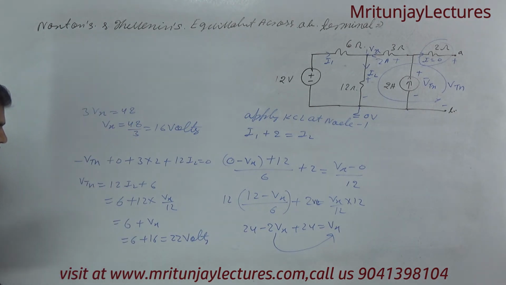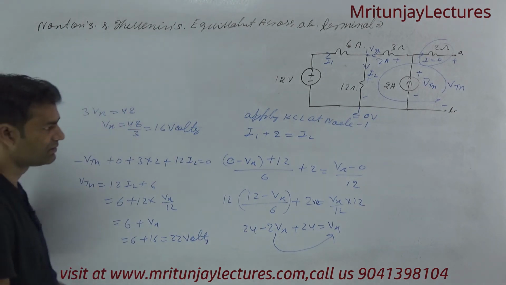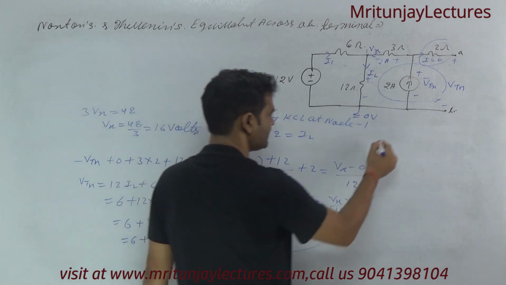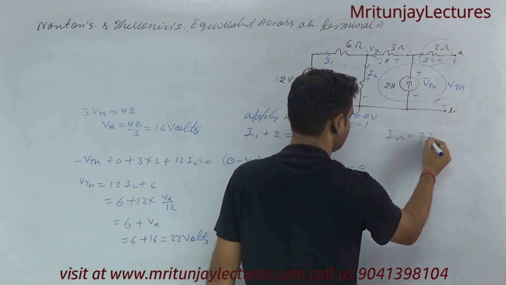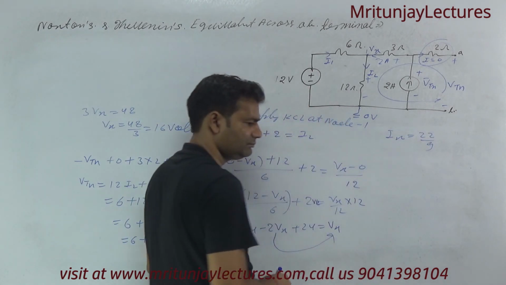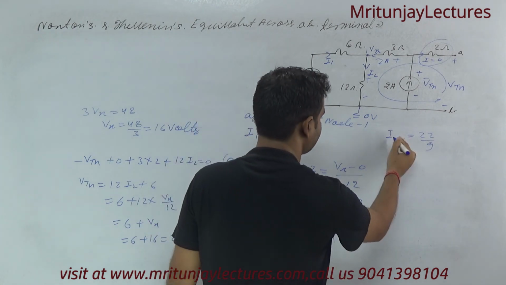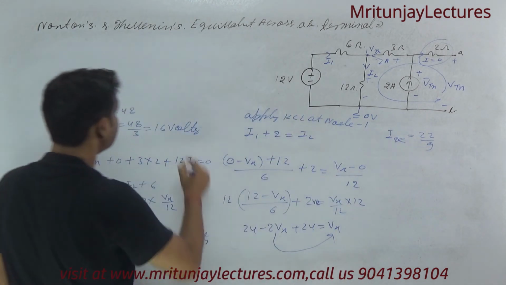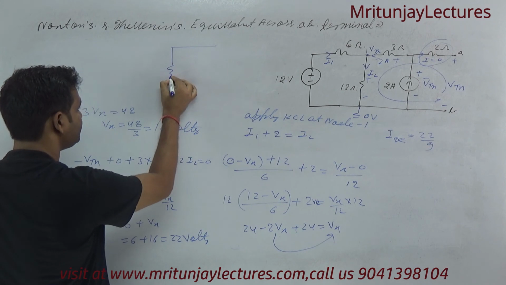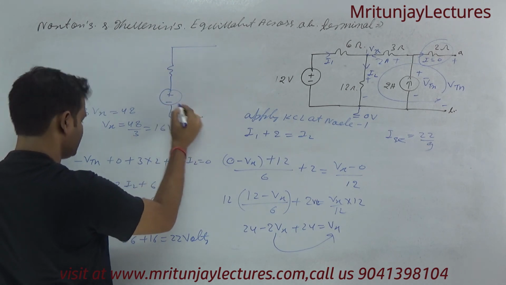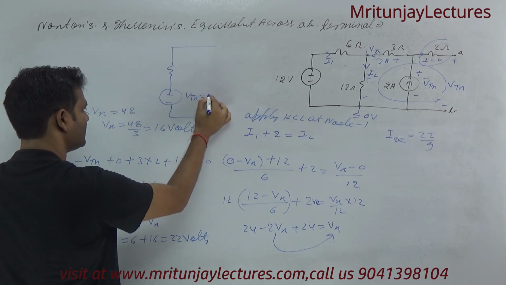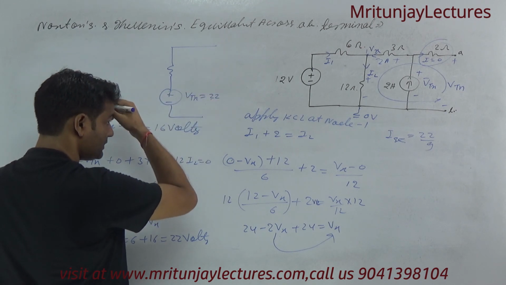This is the final answer. VTH is 22 volt, and actual Isc is 22 by 9.